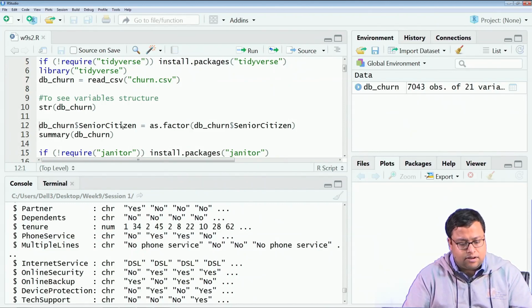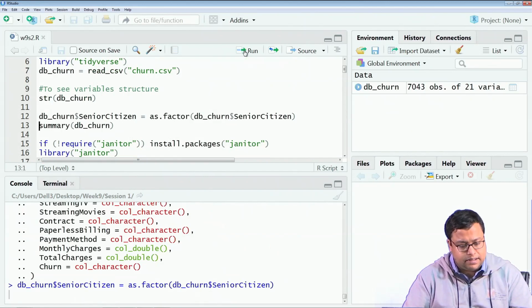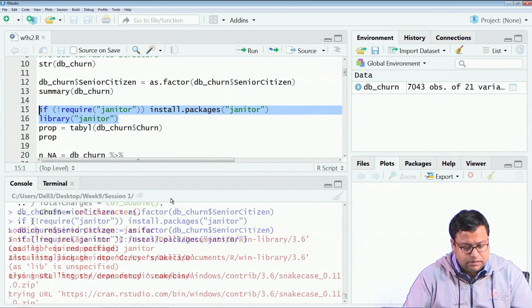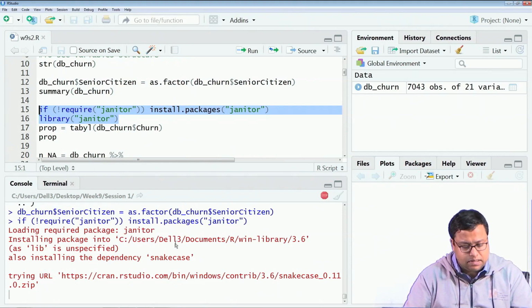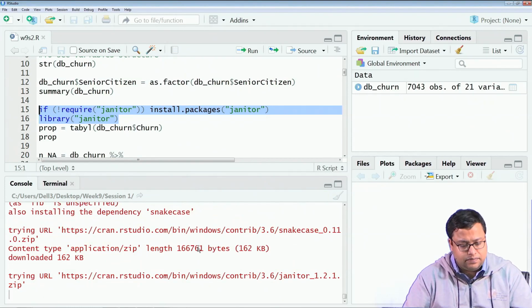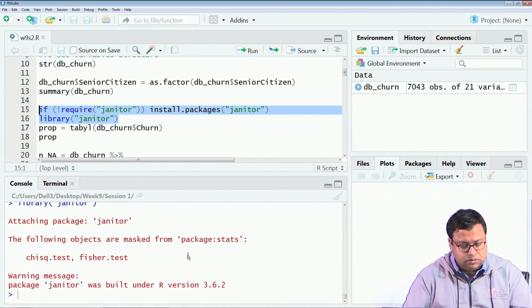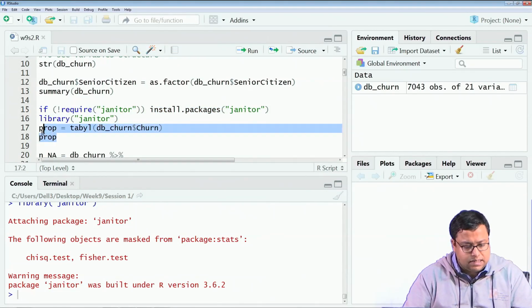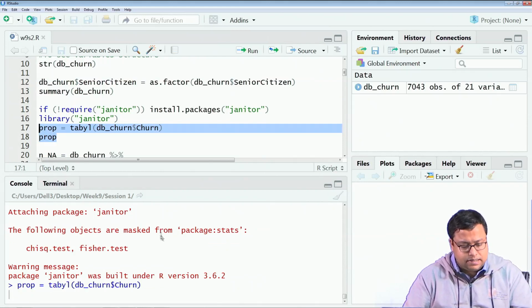So, the first thing is I convert senior citizen to factor, and then I also use a library called janitor. This will not take much time, it is a small library. Yes, that has been called, and then I will just check the properties.